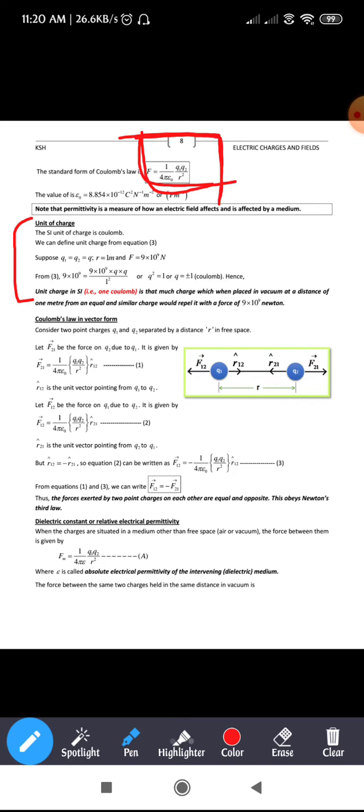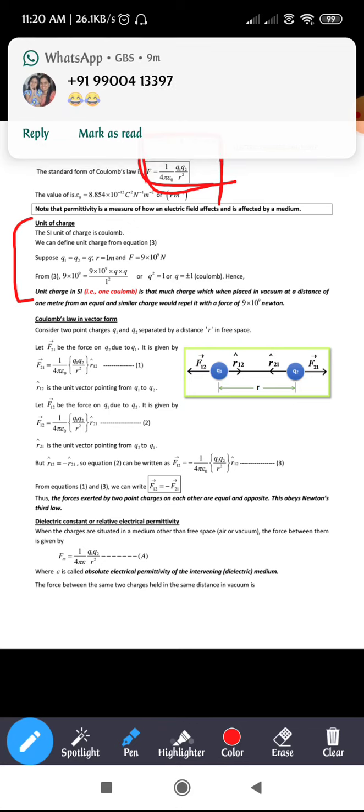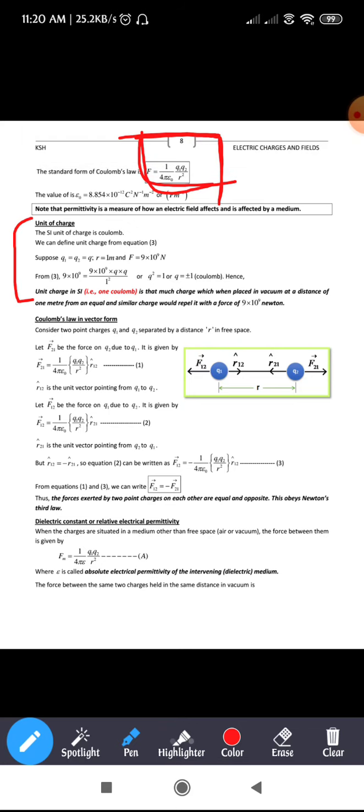See here, when you substitute the values, F is 9 into 10 power 9 that we have taken, and 1 by 4 pi epsilon naught, as you know, is nothing but 9 into 10 power 9. Next, q1 and q2 we have taken as q itself, so q into q, divided by r is equal to 1 meter, so divided by 1 square. So 9 into 10 power 9 and 9 into 10 power 9 cancel out, and we are left with q into q, that is q square. So q square is equal to 1, or you can write q is equal to plus or minus 1. So this is the mathematical form.